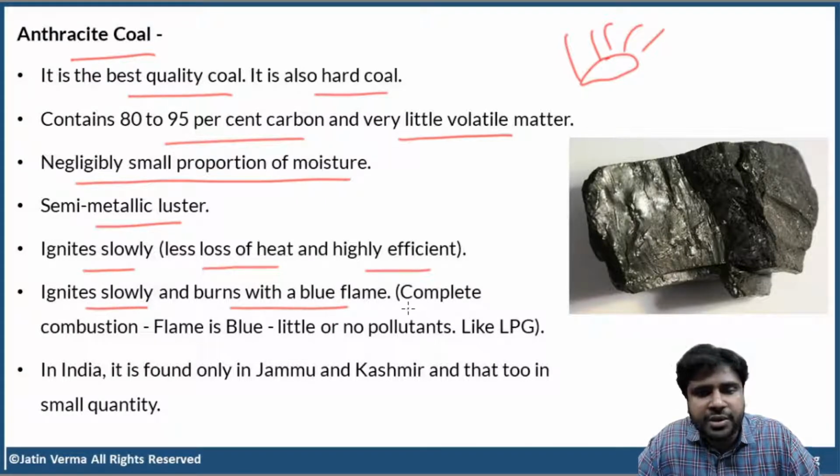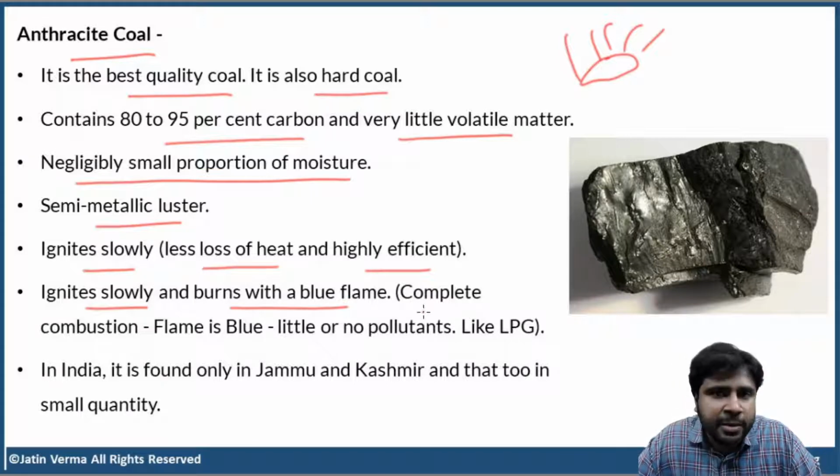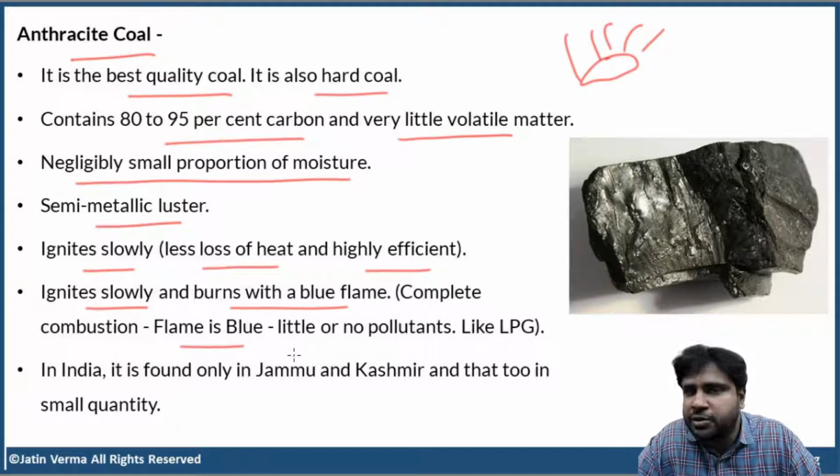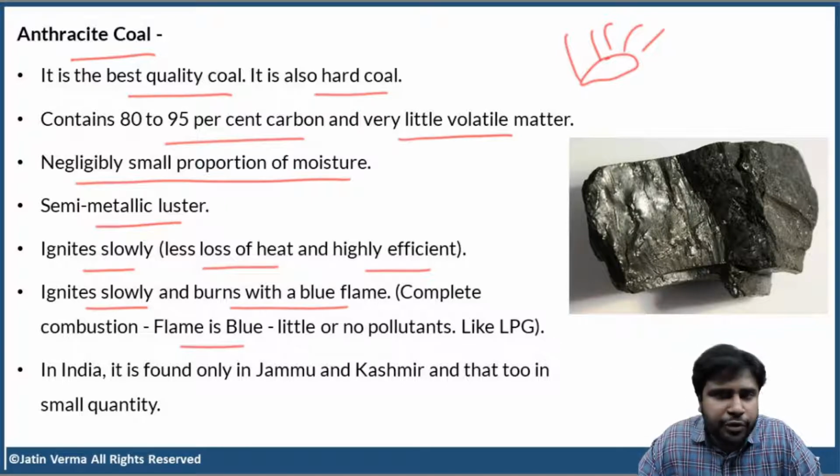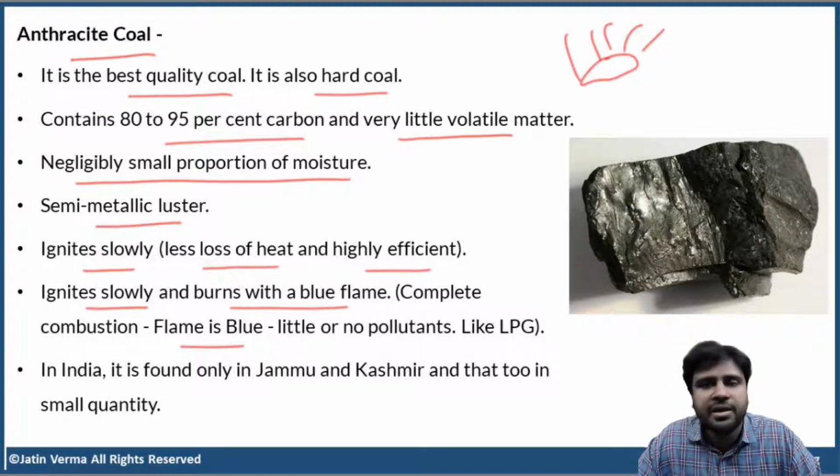Do you remember we have discussed complete combustion and incomplete combustion? Complete combustion only happens when there are very few impurities. And complete combustion will give a blue flame and the temperature of the flame is very high. But incomplete combustion has a lot of impurities and pollutants. The flame is yellowish or orange in color and the temperature of the flame is less.